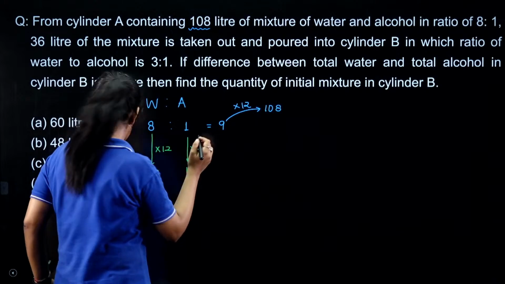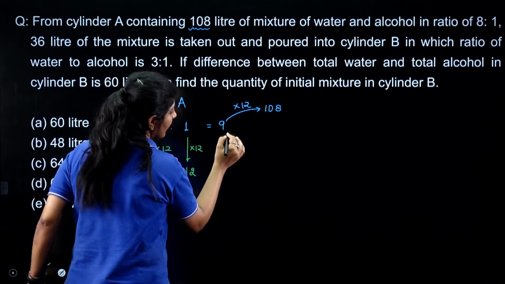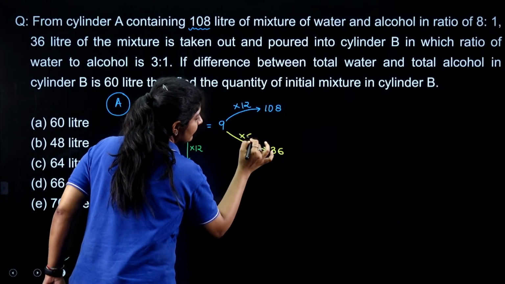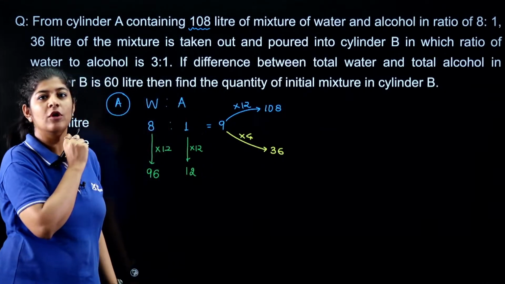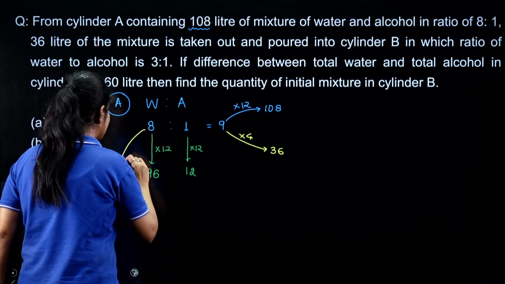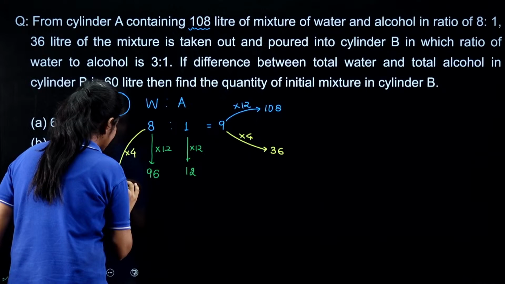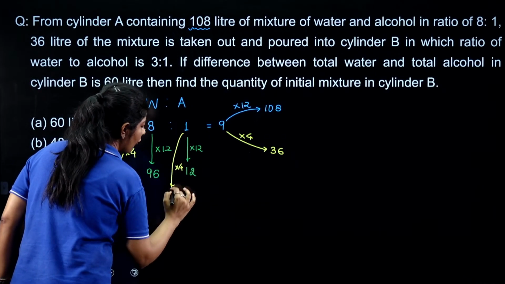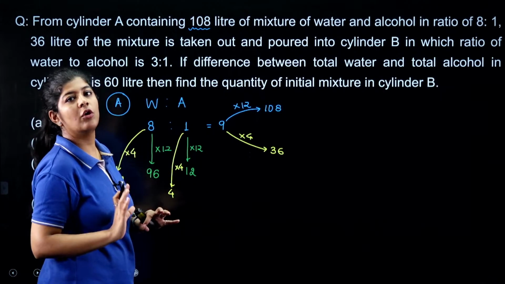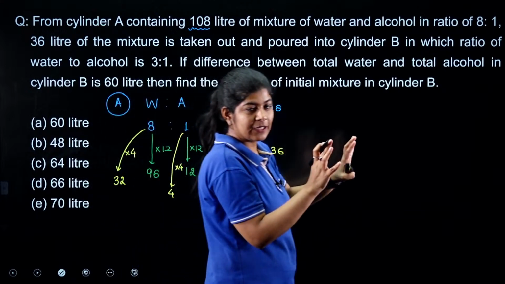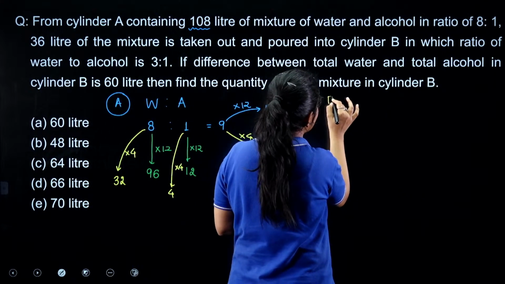That means the 36 liters is a multiple of 4, and the ratio of water and alcohol will always remain the same, right? So I am only taking 32 liters of water and 4 liters of alcohol out of cylinder A, and I am going to mix this in my cylinder B.